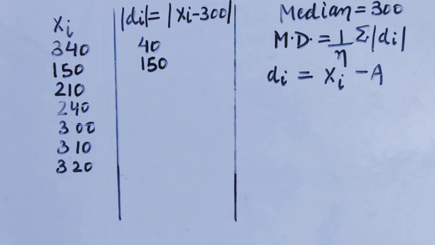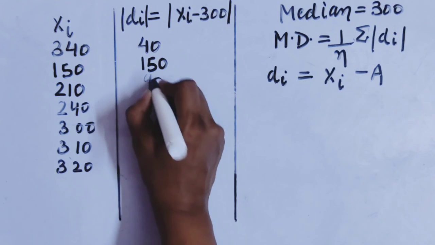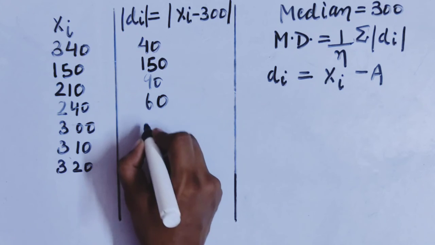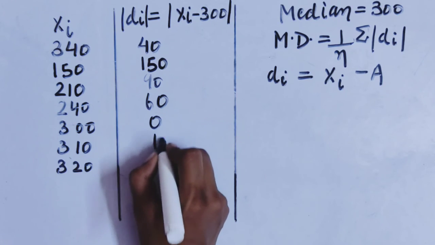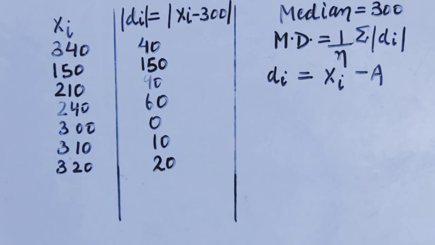So it will be 150. Now 210 minus 300 within the mode, what I will get? I will get 90. After that, from here I will get 60. It is 0, it is 10, and it is 20.